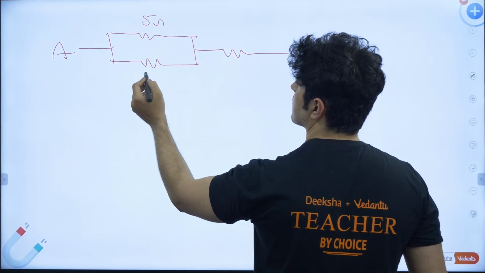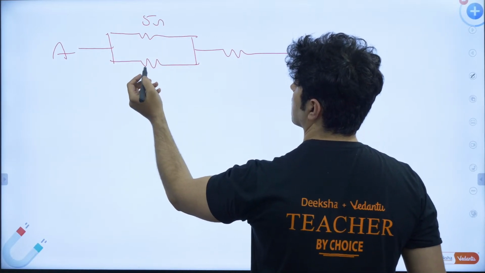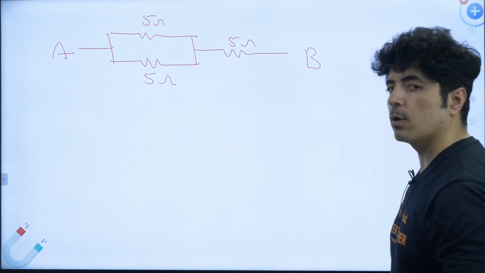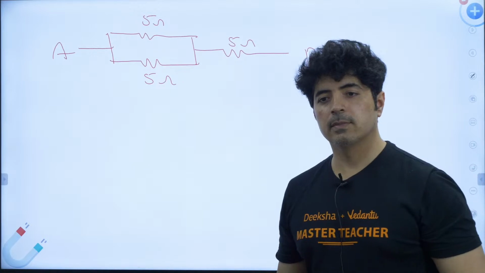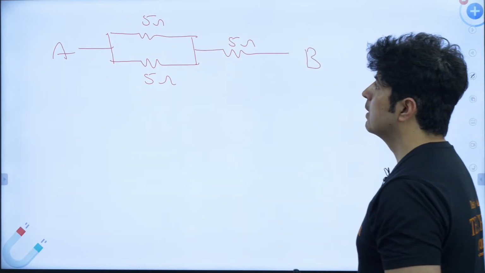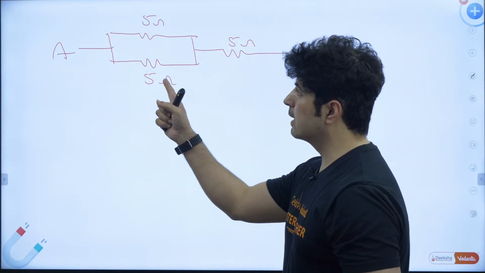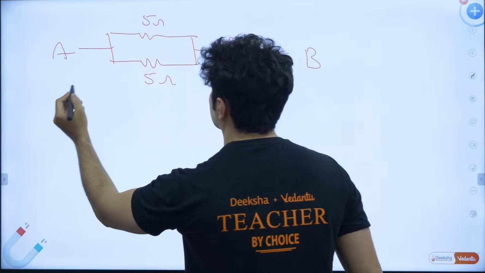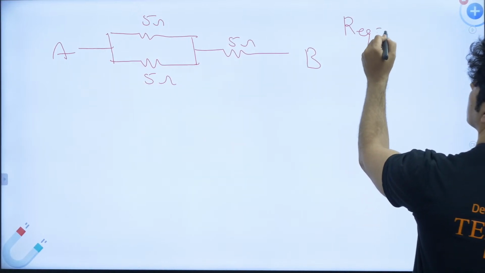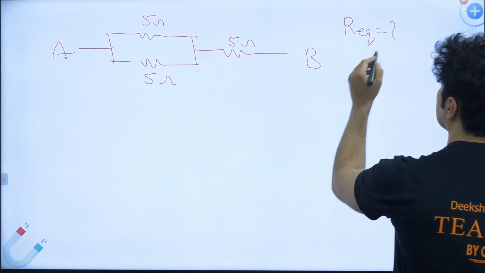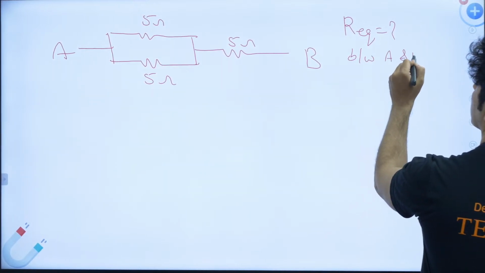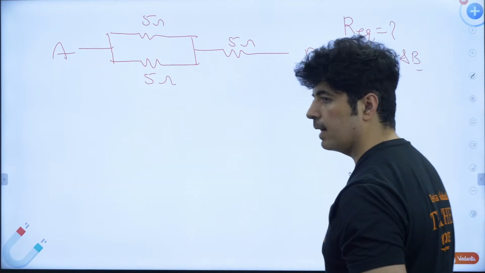This is also 5 ohm, and this is 5 ohm. Examiner asks, this is a question that you need to know. How to solve this problem? We need to find what is R equivalent between A and B.